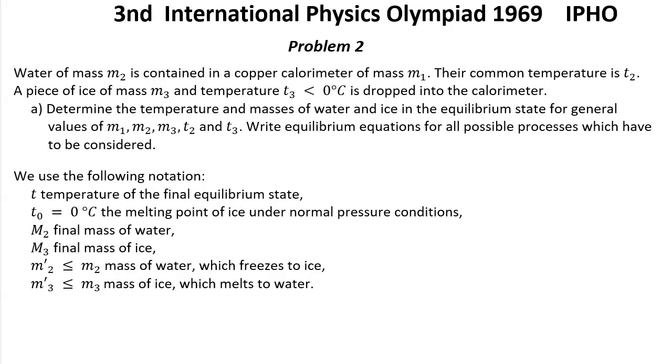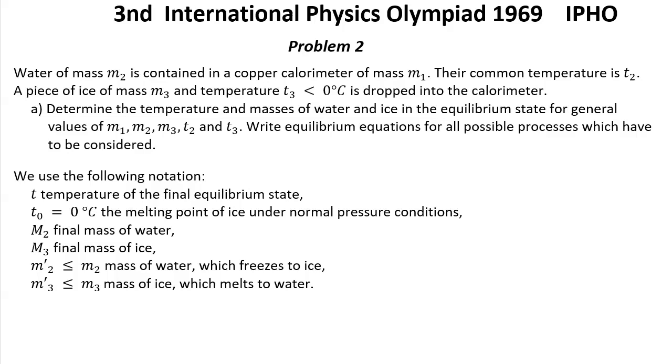Solution for problem number 2. Here we use the following notation. Let T be the temperature of the final equilibrium state. T0 equal 0 degrees centigrade, the melting point of ice under normal pressure conditions.